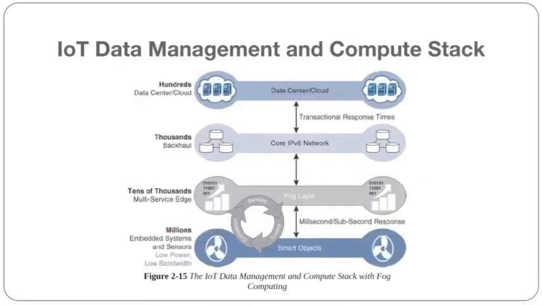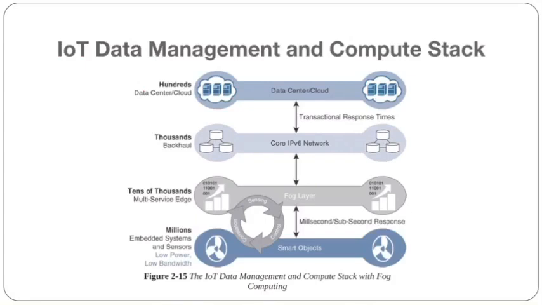Here you can observe the IoT data management and compute stack with the fog layer. Just close to our smart objects we are adding one layer, the fog layer, where the data gets filtered and then sent to the upper layers. The lowest is the smart objects, where millions of smart objects are connected. Then we have tens of thousands of multi-service edge layers, where edge nodes and fog nodes will be.